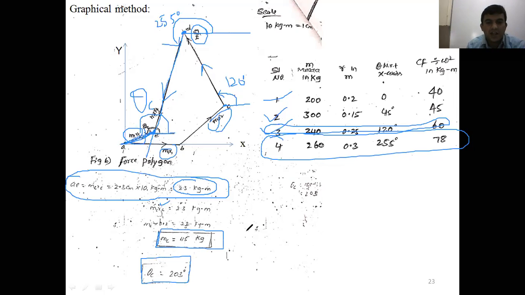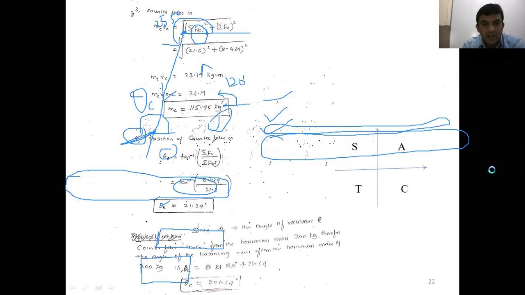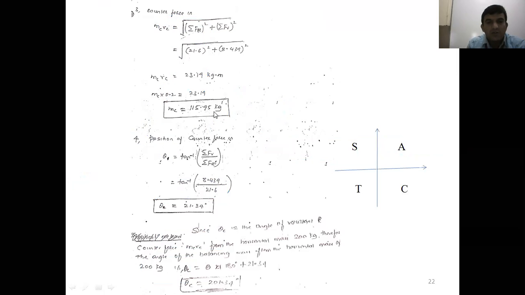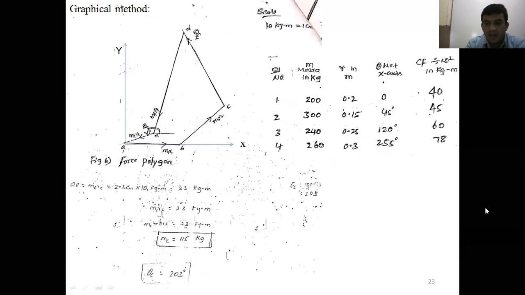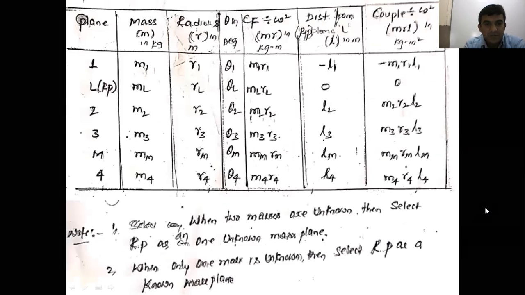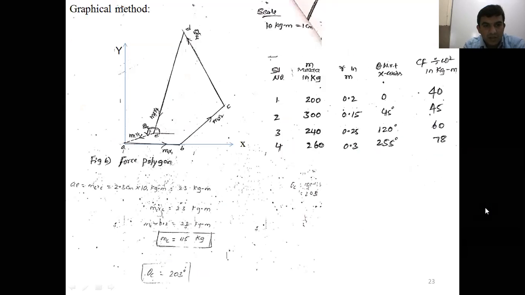Go for a check in the analytical method. In the analytical method, what is the MC value? 115.95 kg. But in the graphical method, we get 115 kg. There are some errors in the graphical method, manual errors. In the analytical method, what is theta C? 201.34 degree. But in the graphical method, you'll get 203 degree. Plus or minus 5% error should be there in the graphical method.